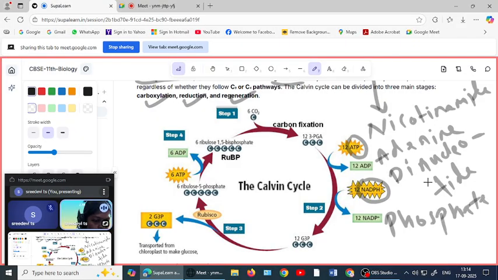If you don't know, please write it down in your notebook. Nicotinamide adenine dinucleotide phosphate. This is the full form of NADPH.